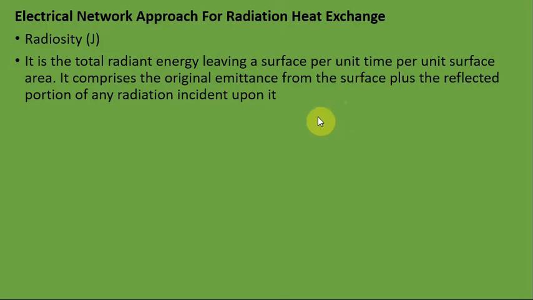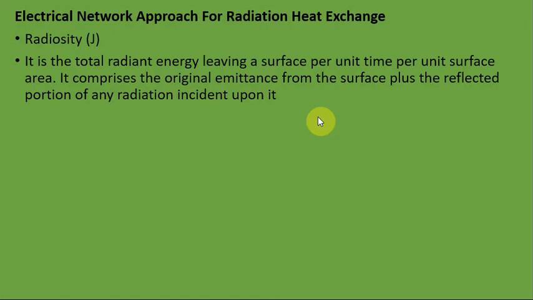That means if you keep a gray body in an open space at temperature T, that body itself will emit some energy which is equal to E. At the same time, there will be some other radiation impinging on this surface which is reflected back from this gray body.